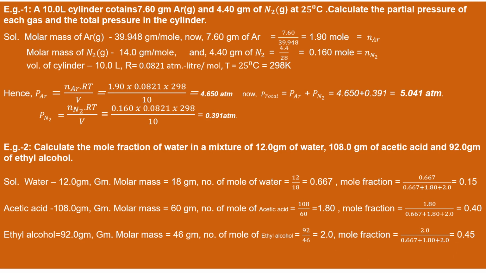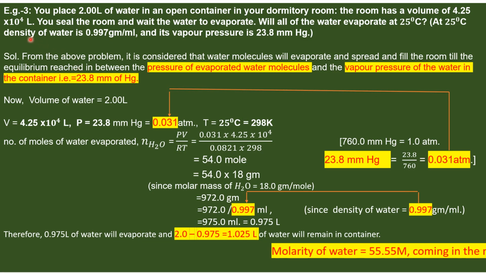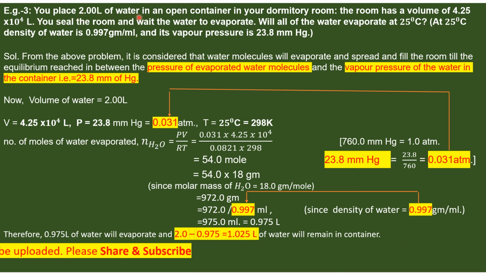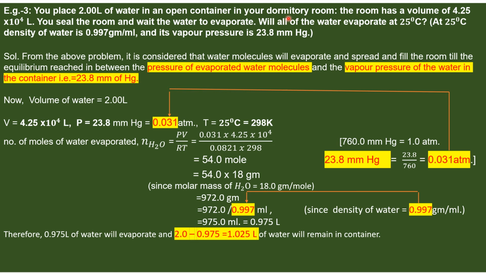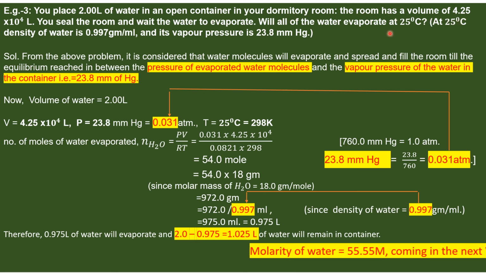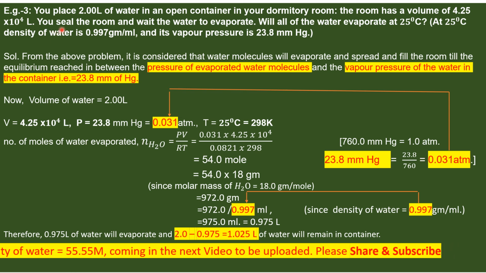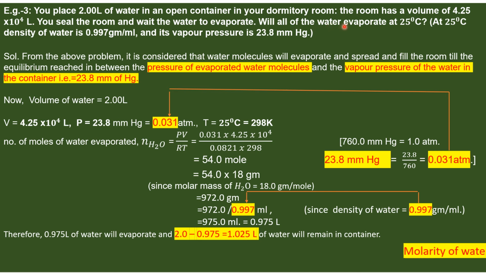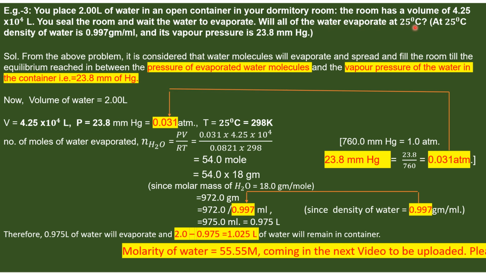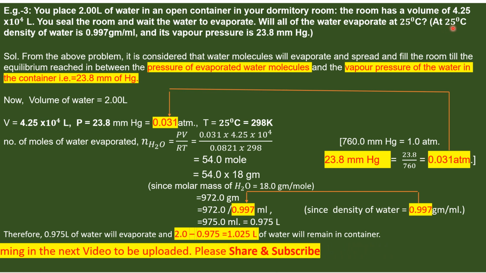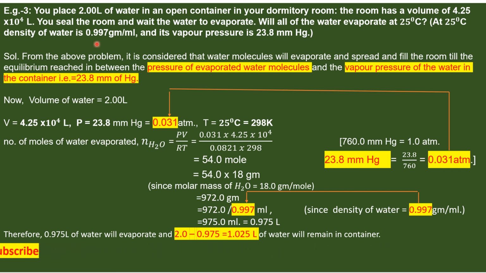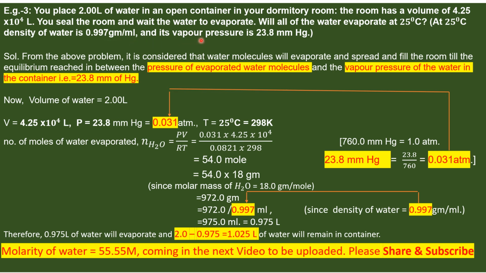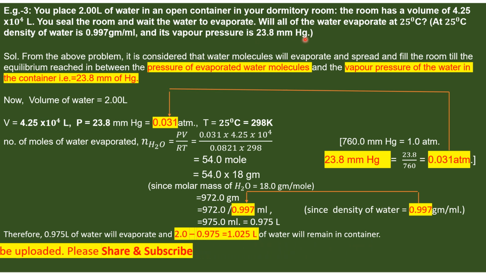Next. Now, numerical 3. You place 2 liters of water in an open container in your dormitory room. The room has a volume of 4.25 times 10 to the power 4 liter. You seal the room and wait for the water to evaporate. Will all the water evaporate at 25 degrees centigrade? Given that at 25 degrees centigrade, density of water is 0.997 grams per ml, and its vapor pressure is 23.8 millimeter of mercury.